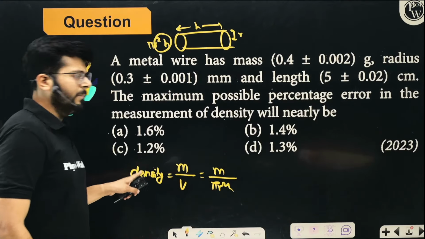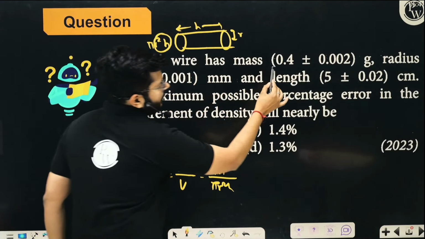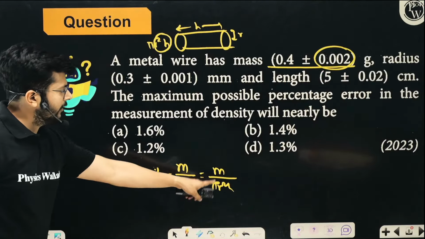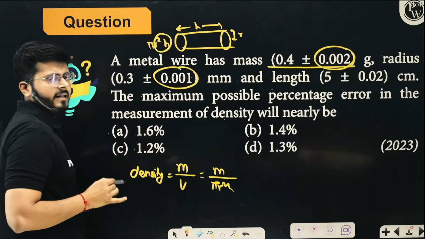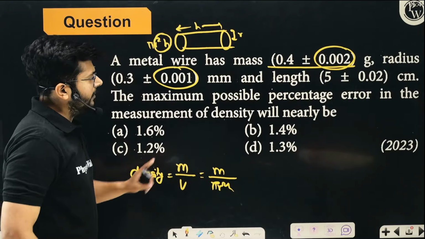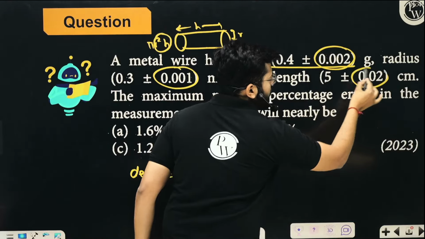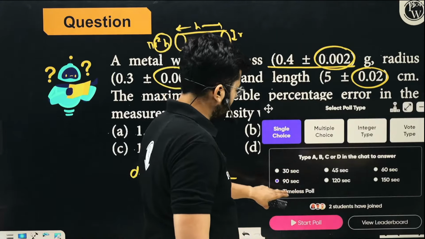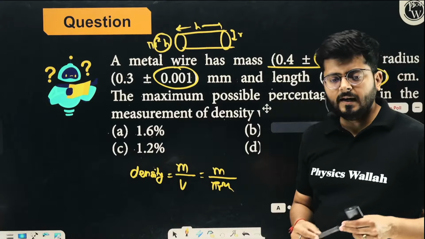And now you see the measurement of the density. In the measurement of mass, you are making some error, right? In the measurement of radius, you are making an error. So radius is measured and this is the error that you are getting in the radius. In the measurement of length, h is the length of the wire, you are also making some error. So depending upon that, you just go ahead and try to solve it again. You can just go ahead and try to solve it.